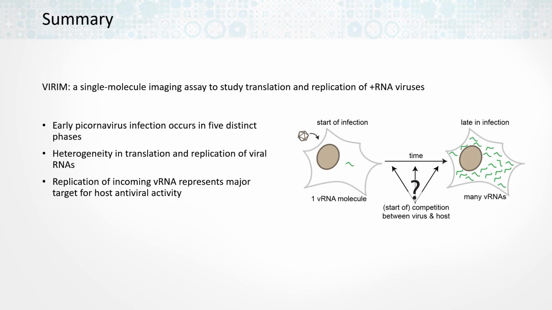So to finish, I've shown you that we have developed a live cell single molecule imaging assay to study virus translation and replication. And using this on Picornaviruses, we've seen that there are those 5 phases. We see that specifically translation and replication of the first RNA molecule is extremely heterogeneous, and that the replication of the first RNA molecule is a potent target for the antiviral response. And this is just on the Picornaviruses, but we think our approaches may be broadly applicable to many of the other RNA viruses that I mentioned on the first slide.